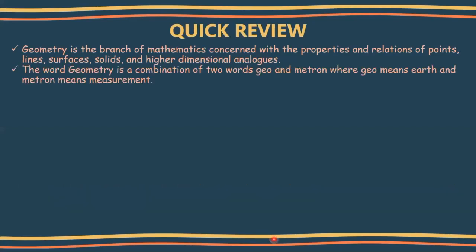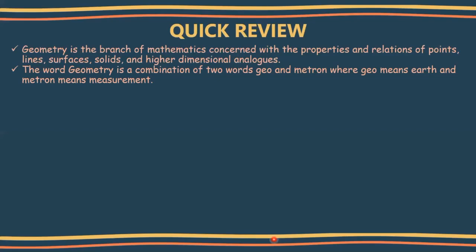Now we need to know where this word comes from or what this word means. The word geometry is a combination of two words, geo and metron, where geo means earth and metron means measurement. So geometry is a combination of two words, geo and metron.